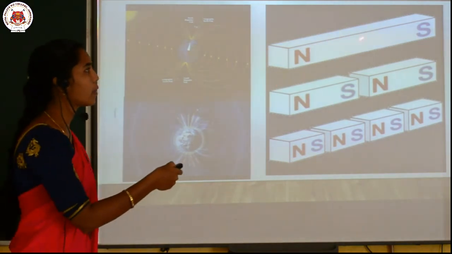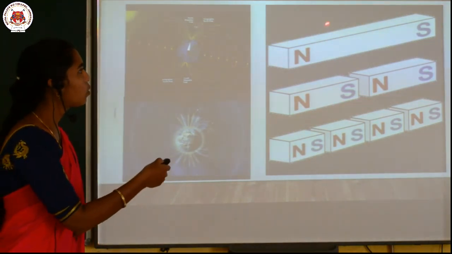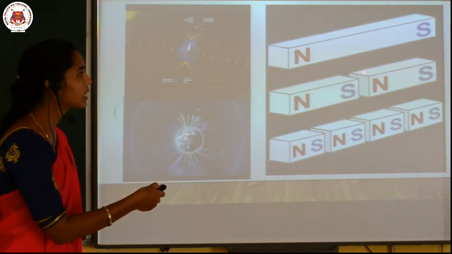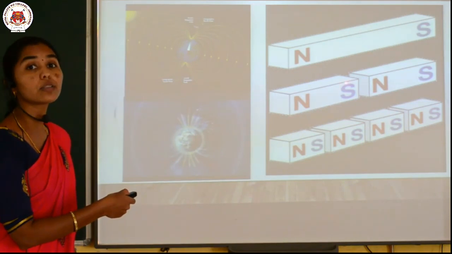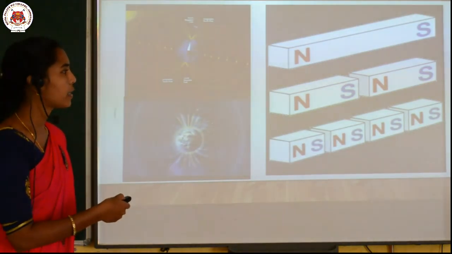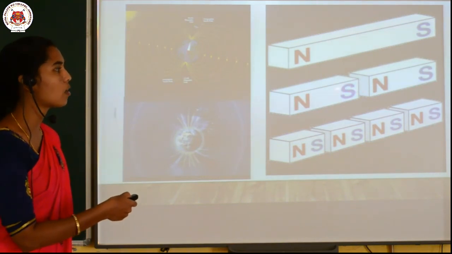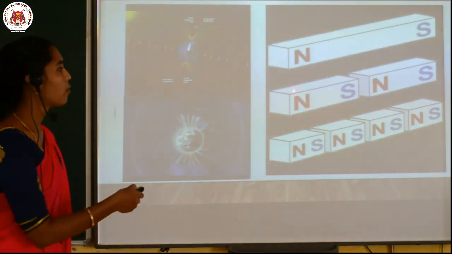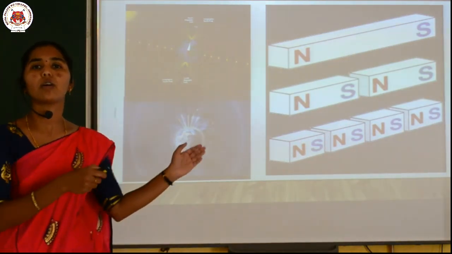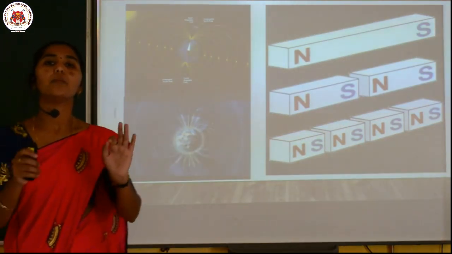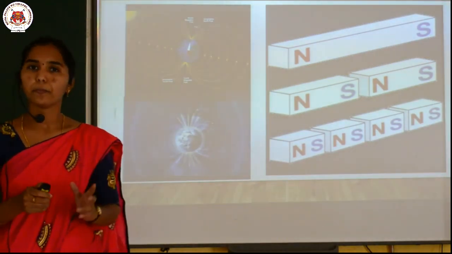And this diagram explains that a magnet which is cut into two parts again shows two poles, that is, each piece again has a pair of poles, north and south, north and south. If you cut this magnet again, it has north and south poles. That means a monopole does not exist in the case of a magnet.